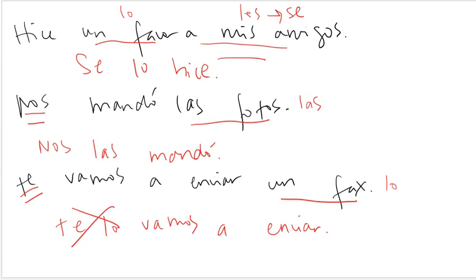Or I can take those off. So if I take them off of the front, I can go ahead and just add them to the end. So instead of te lo vamos a enviar, I can say vamos a enviarte lo. And if I have two pronouns attached to the end, then I have to do an accent, enviártelo. Vamos a enviártelo. And that should be it.